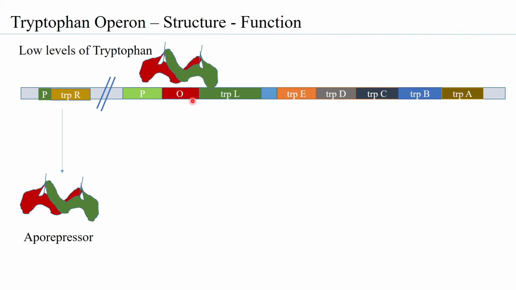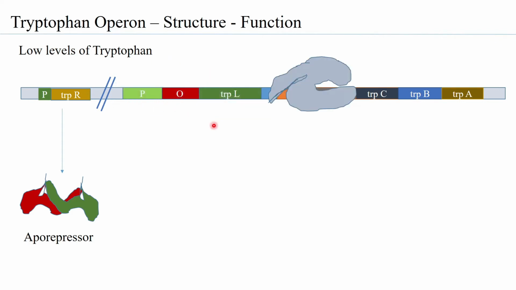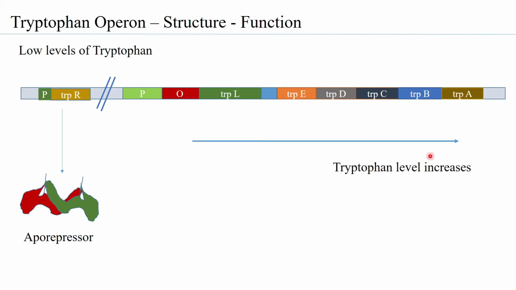And since it cannot interact with the operator region, the promoter and the operator are accessible to the RNA polymerase. So the RNA polymerase will come and bind to the promoter region and initiate the synthesis of the structural genes right from the leader peptide to the tryptophan A. Therefore, you will have the entire mRNA being formed as a single unit, and from that you would have the ribosomes binding to the mRNA to form the leader peptide as a single unit, and then the remaining enzymes also as single units. So you will have each of the enzymes formed from a single mRNA that is formed.